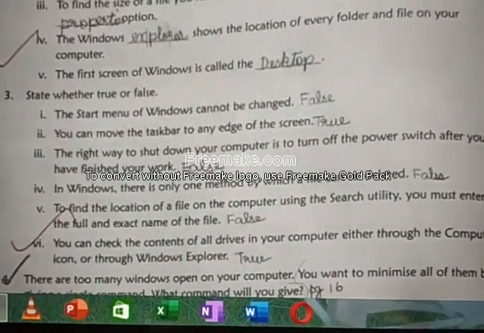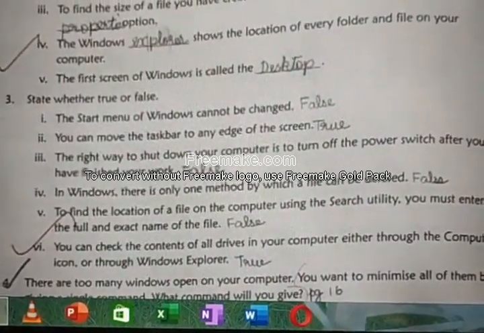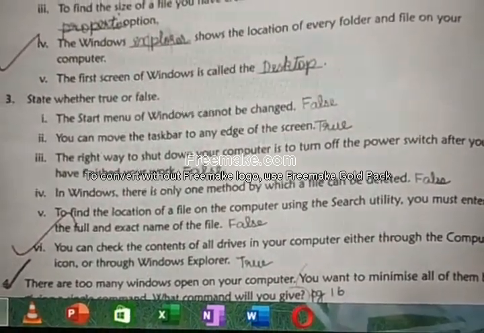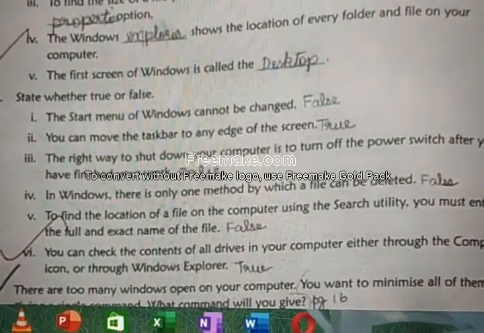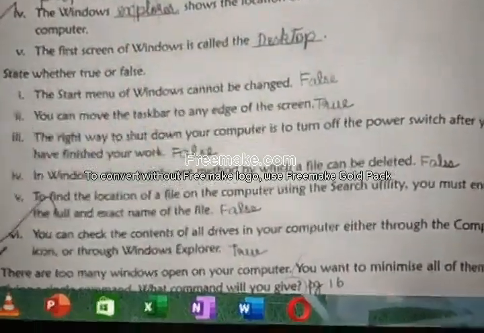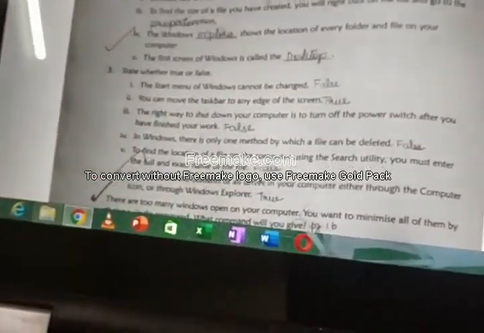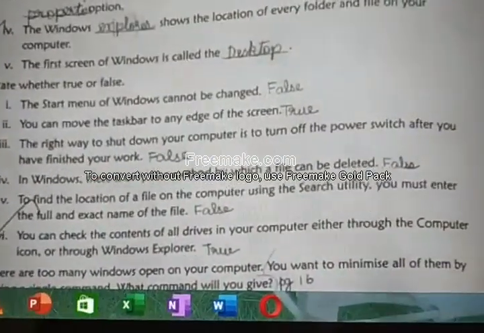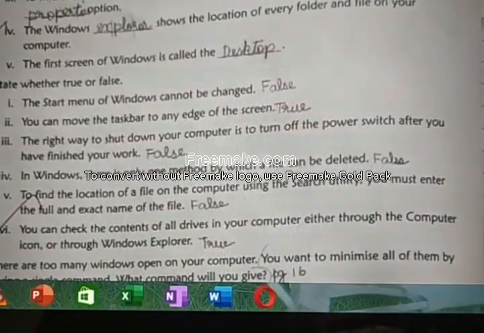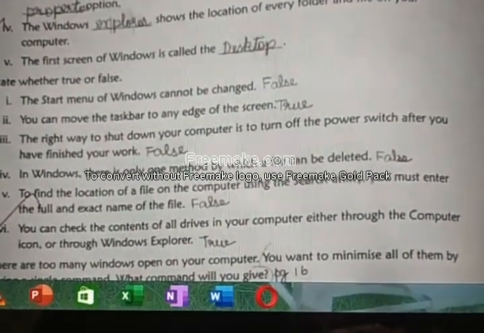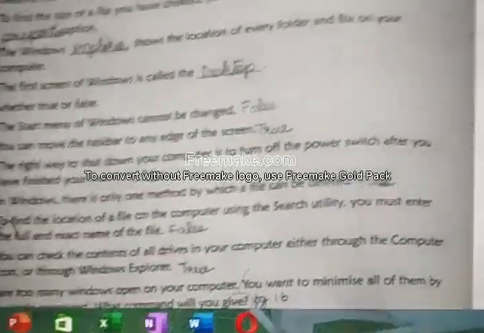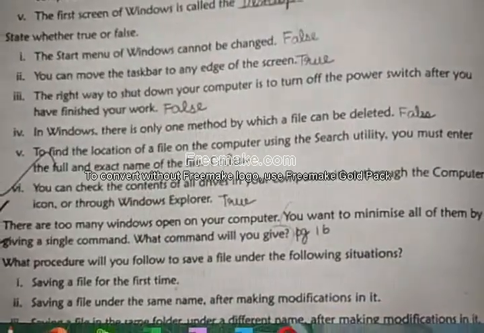State true or false. First one, answer is false. The start menu of Windows cannot be changed. Yes, it is false. It can be changed, so it is false. Second one, you can move the taskbar to any edge of the screen. It is true. Third one, the right way to shut down your computer is to turn off the power switch after you have finished your work. Answer is false. Okay, because you should give the shutdown option in the computer.